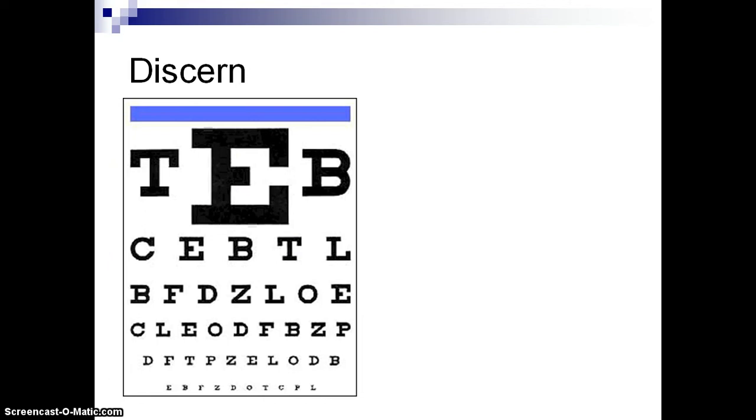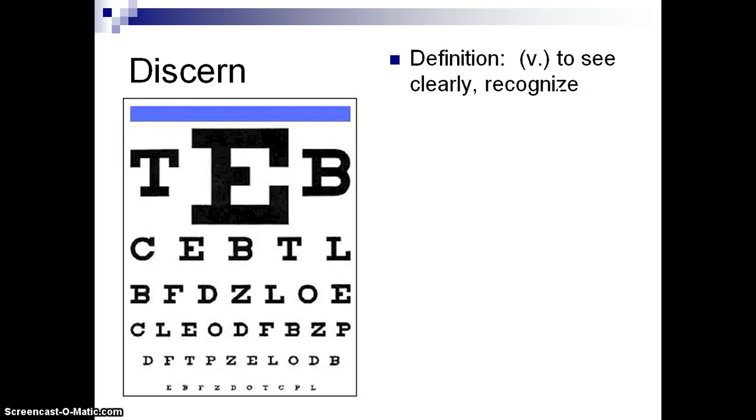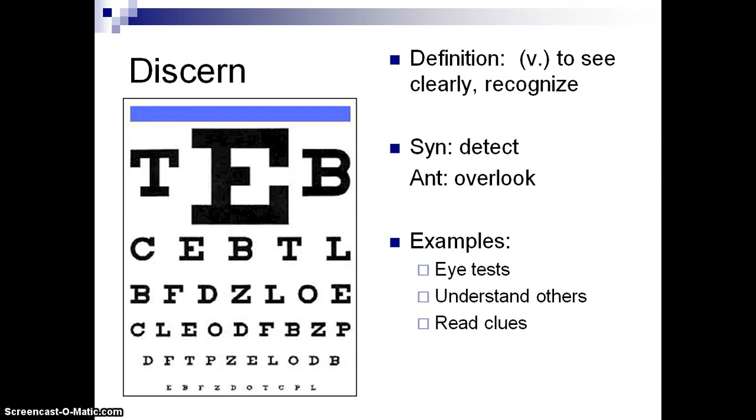Discern. So discern, you can see from this picture here, you have to discern what letters they are. And that tells me if you have good vision or not, because discern means to see clearly or recognize. For example, in an eye exam, you have to discern which letters there are. When someone's talking to you, you have to discern what they mean. You have to read the clues that they're giving you to figure out if they like you, if they're mad at you. All of that figuring out is discerning.